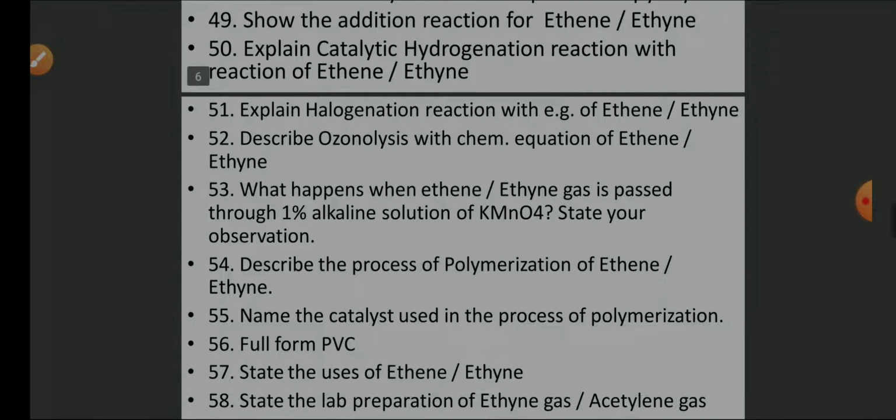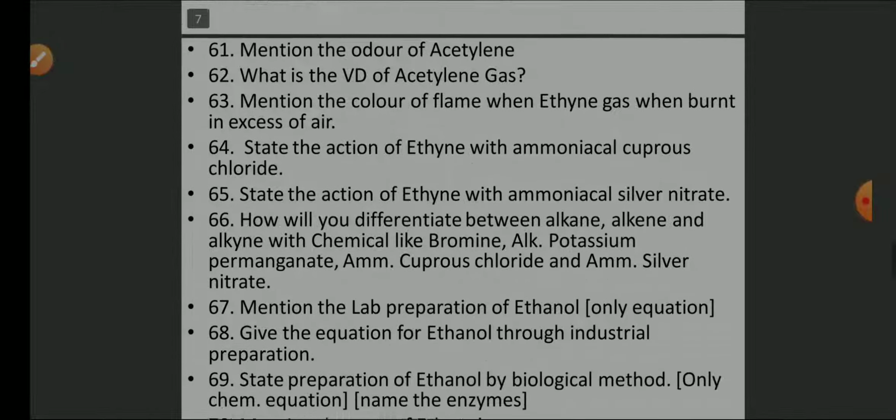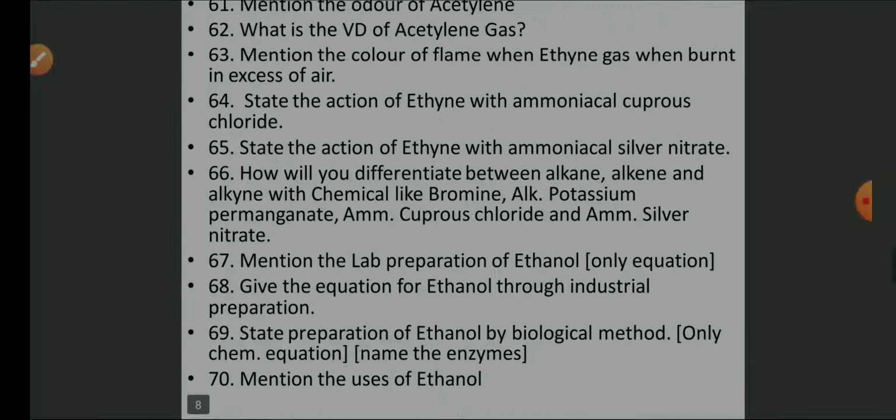So go through it one by one, and don't go for long question answers, because long answers are not asked from this chapter. IUPAC names I will give in the next episode. I will explain IUPAC names once again in the next episode with many examples. So please go through these questions. I am not going to read each and every one. Around 80 to 85 questions are there. You check it out once again.